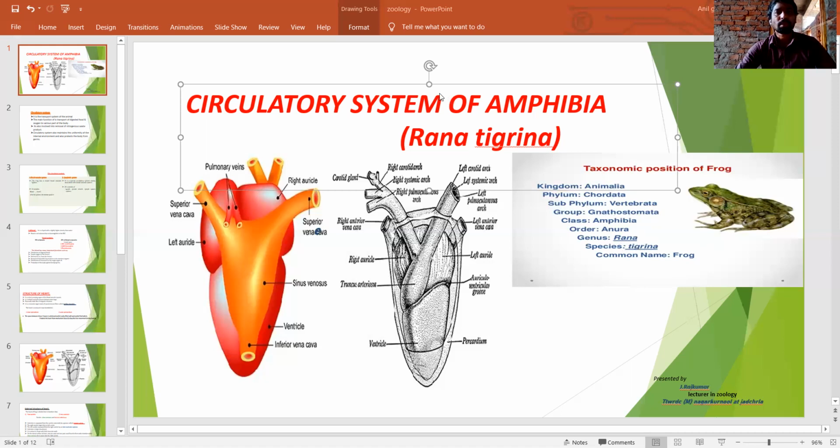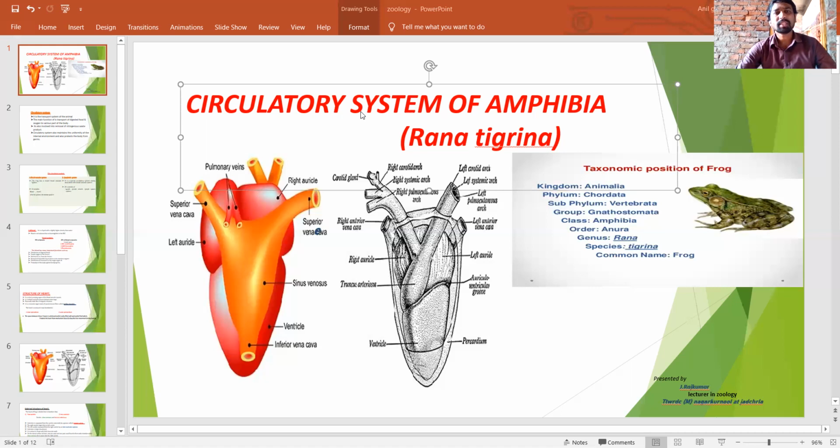So what is the circulatory system? The circulatory system is a transport system in the animals. What is the function of the circulatory system?